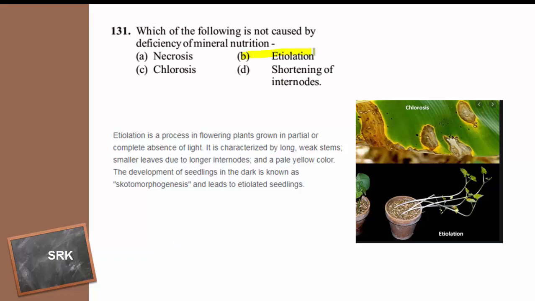How to define etiolation? Etiolation is a process in flowering plants grown in partial or complete absence of light.